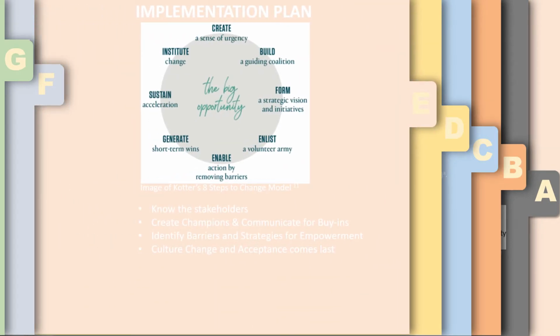Kotter's 8 steps to change model will be used for my intervention. I will attain buy-in from stakeholders and team members for support of the intervention. Aligning with the current vision of leading in cardiac treatment and prevention, I will promote champions to empower clinicians and nurses to utilize the DAPT algorithm. Although a barrier such as resistance to change can occur, I will use the Myers-Briggs tool assessment to strategize how to approach individual team members and communicate efficiently to sustain the momentum of the transitional change.